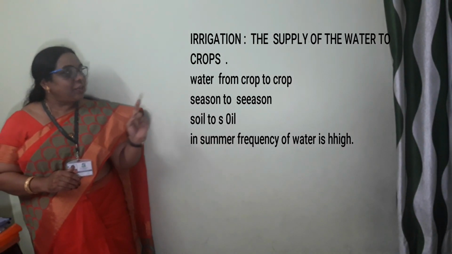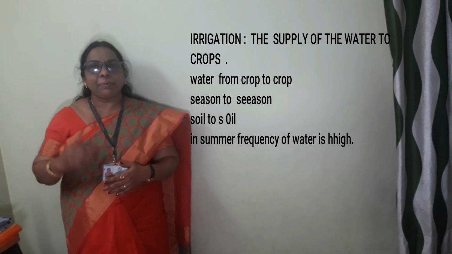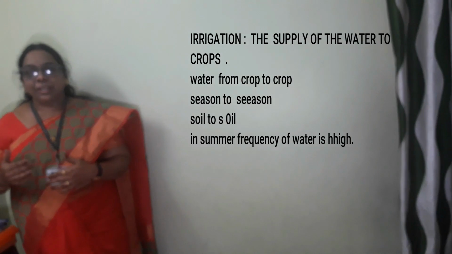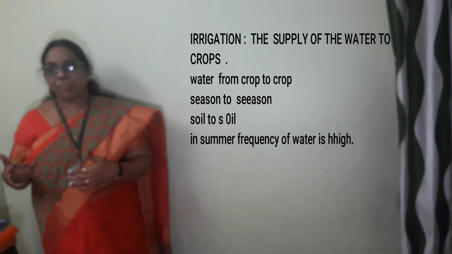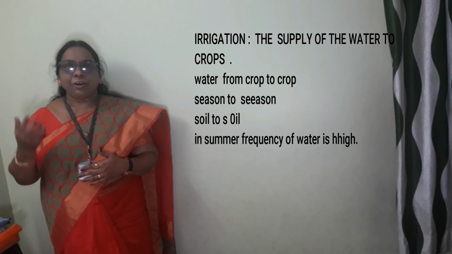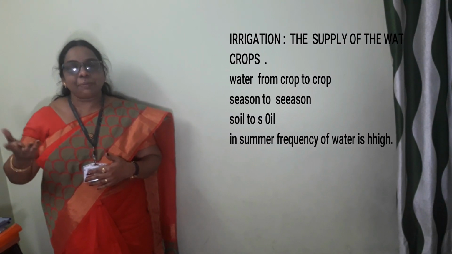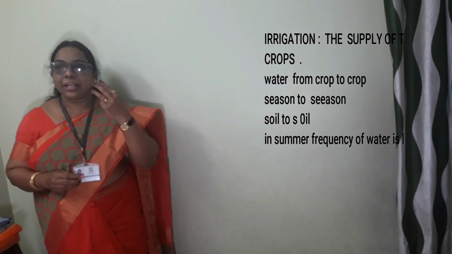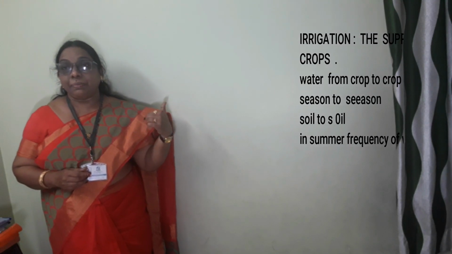The supply of water to the crop varies from crop to crop. Some varieties of plants need a large amount of water. For example, paddy plants are grown in water all the time; otherwise the plant will not give grains.